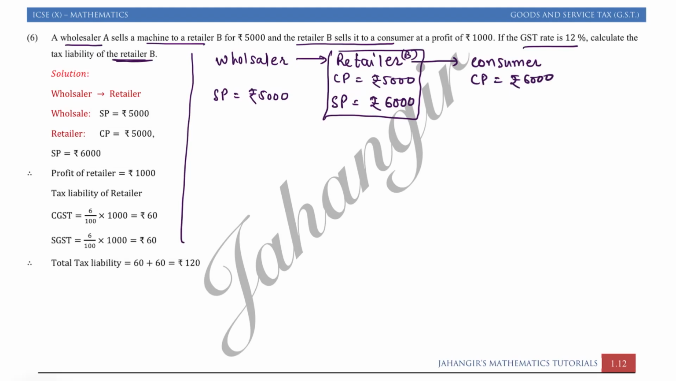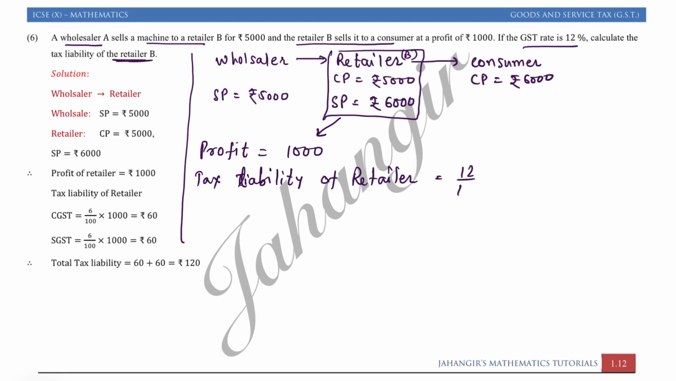So tax liabilities of the retailer will be obviously on its profit. So first we'll say profit. Profit is what? Rupees 1000. Okay, of the retailer. We are talking about retailer. So therefore, tax liabilities of retailer is equal to 12% of 1000. That is equal to rupees 120. This is one of the ways to do.